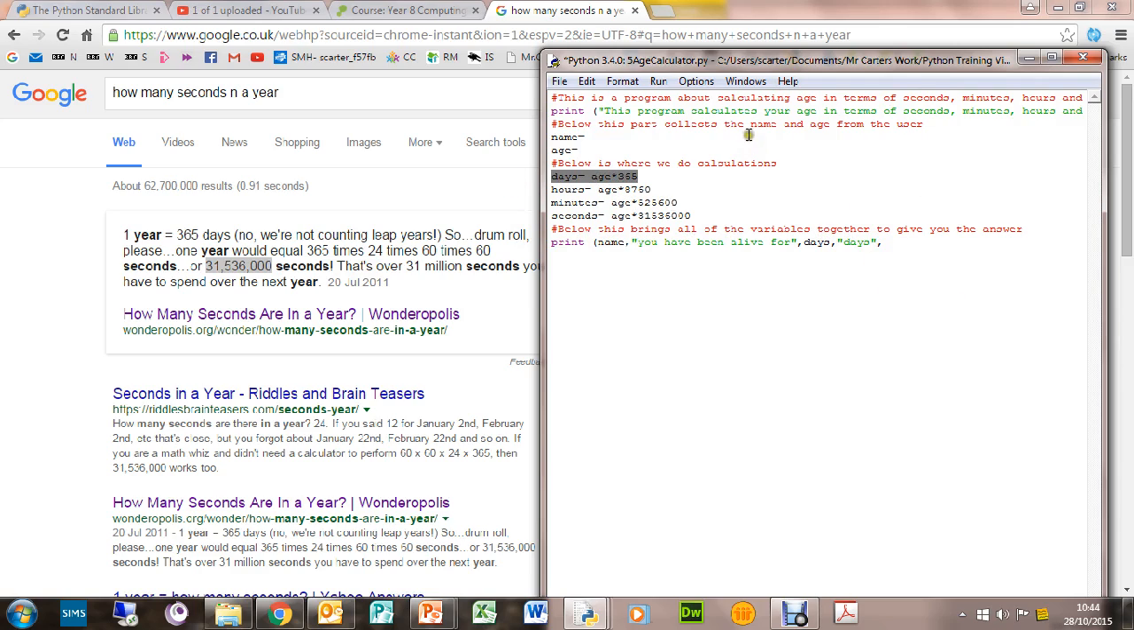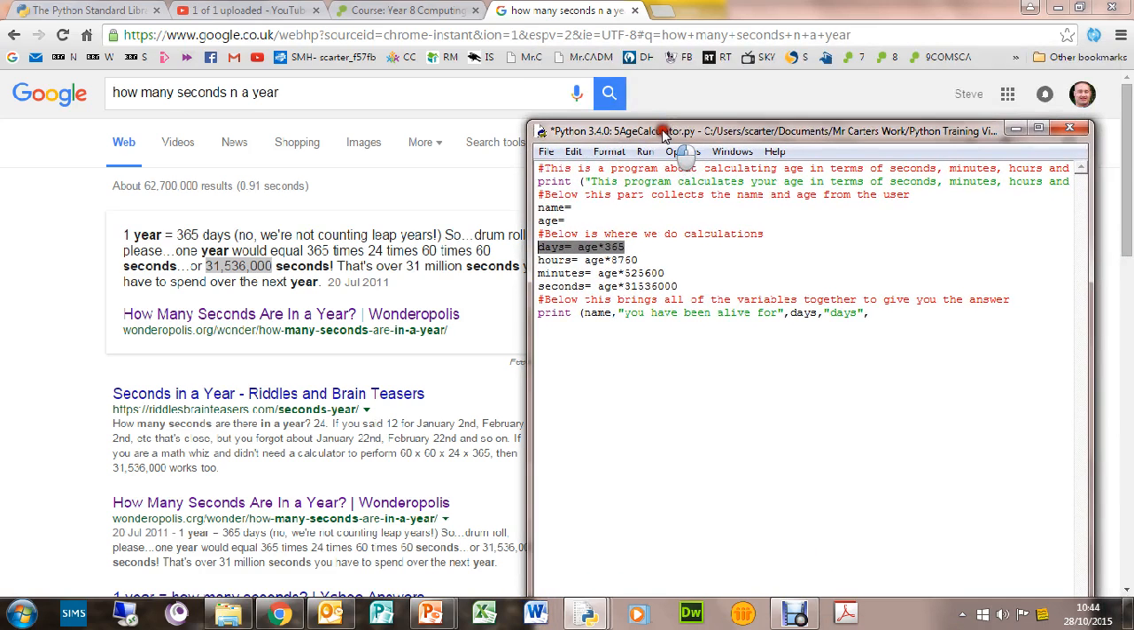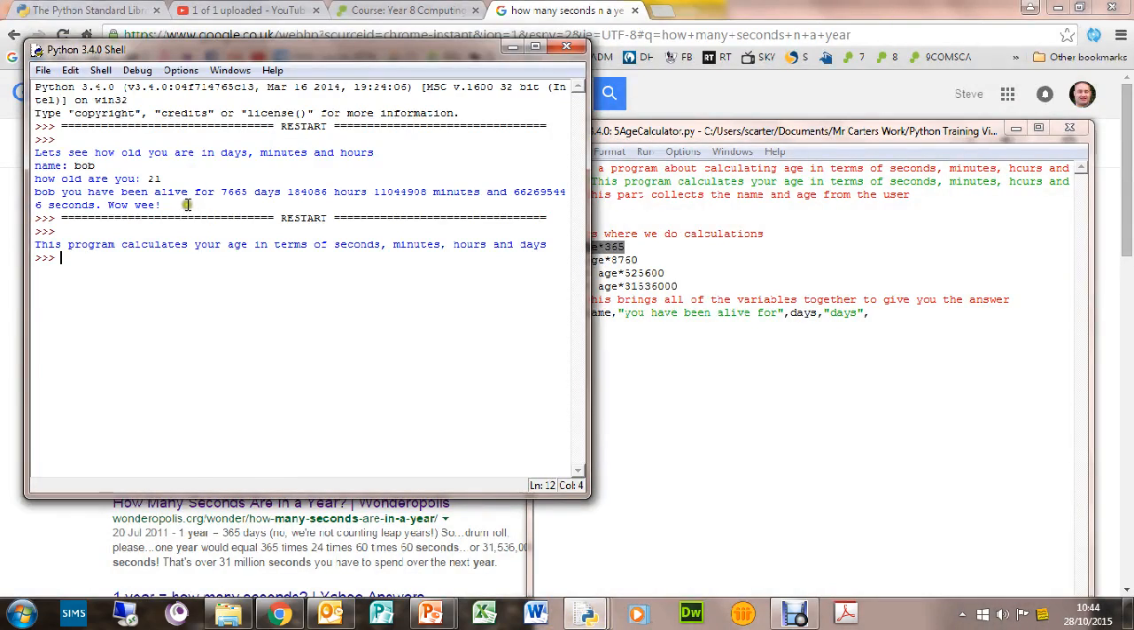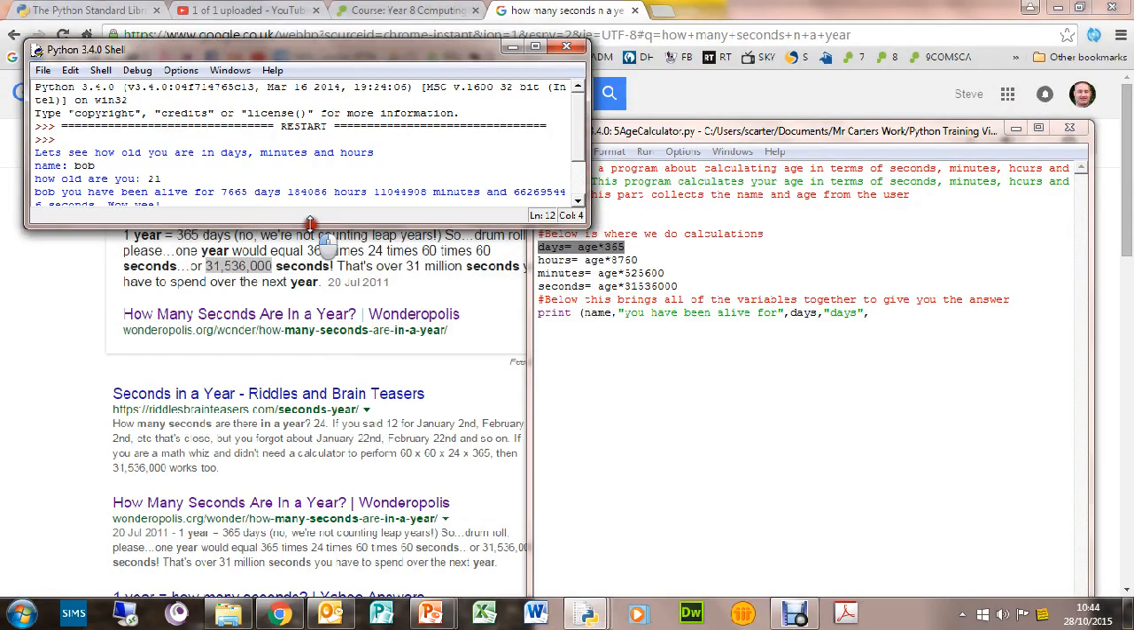So what I want you to do is tidy that up so you end up with something that looks just like that when you have run it. That is your challenge.